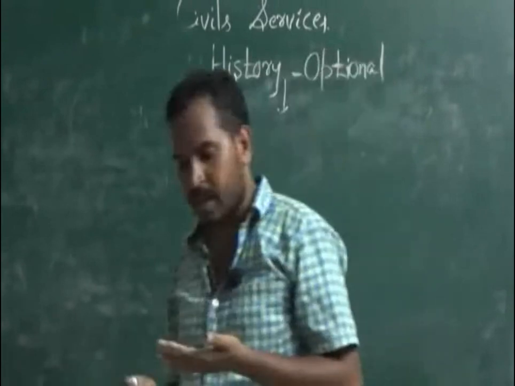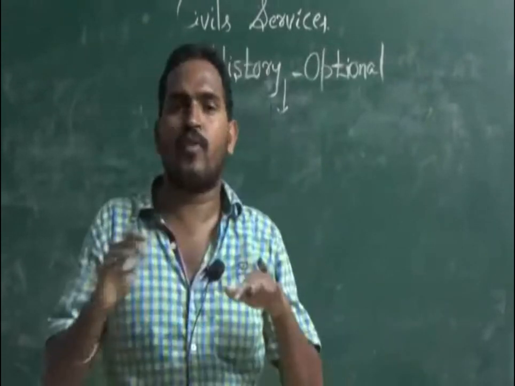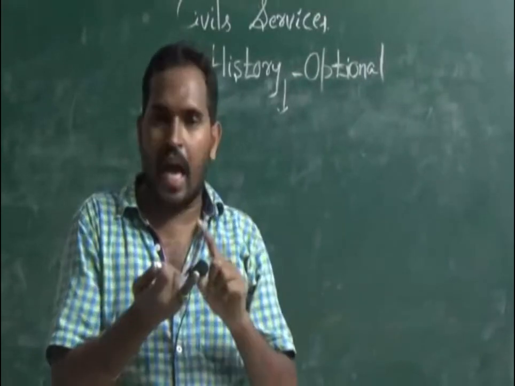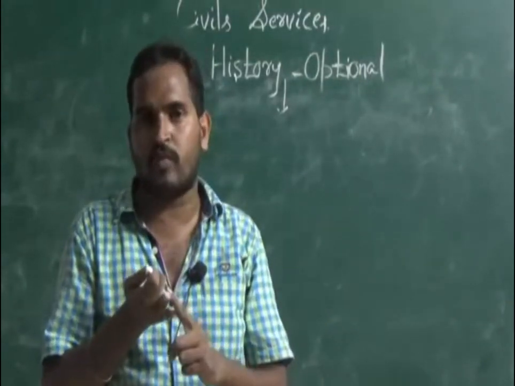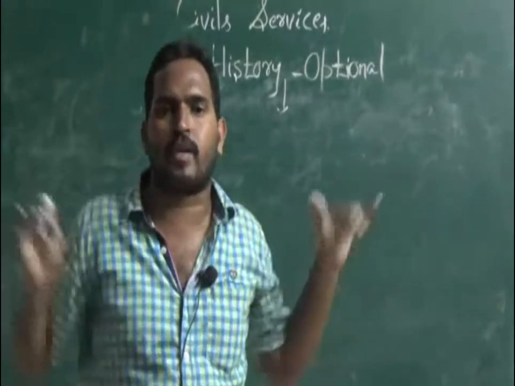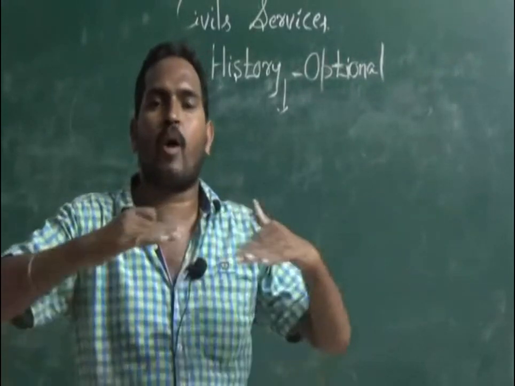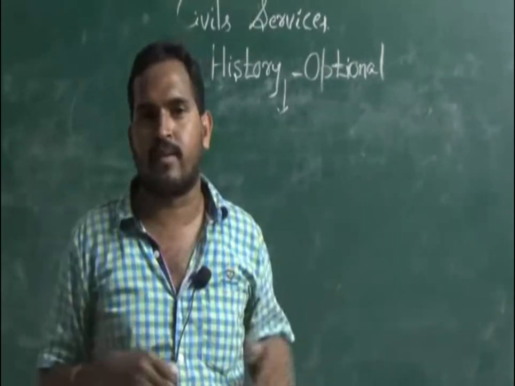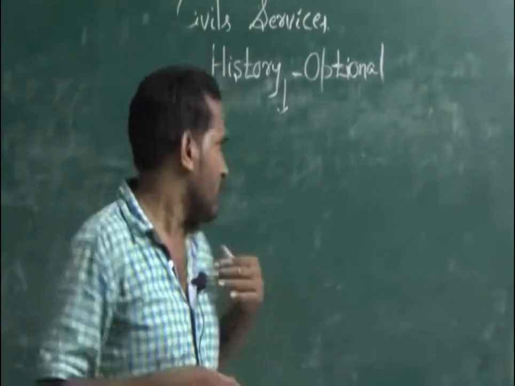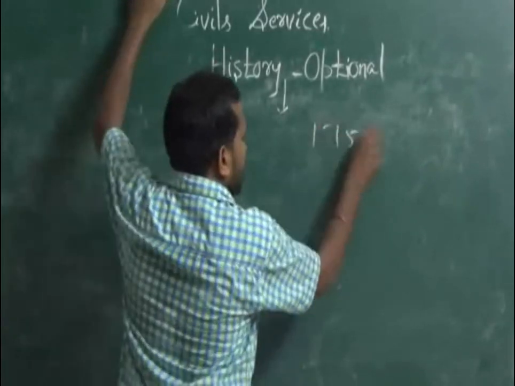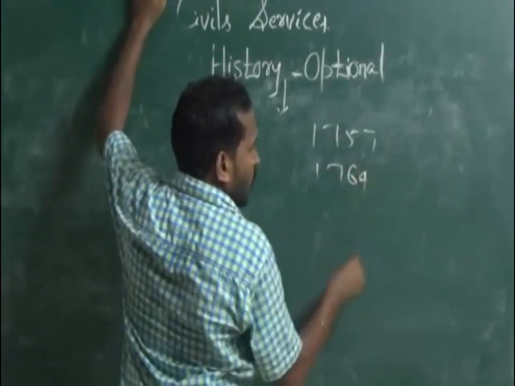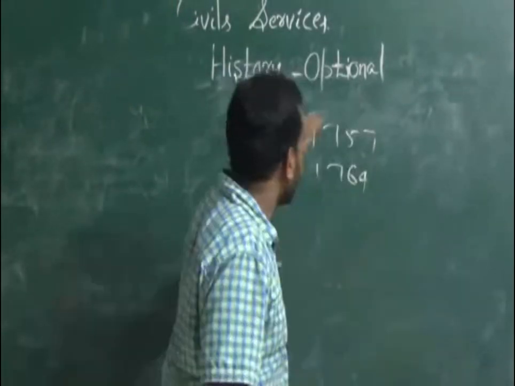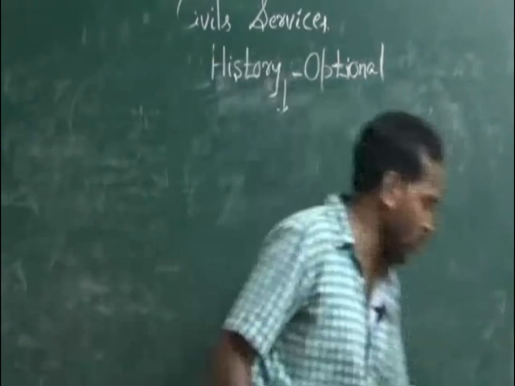Scoring in the history optional: learn every concept. That is what everyone will do, even the average and below average students. They will cover each and every topic. Up to here, all who are appearing for the exam are common. You will know everything: 1757, Battle of Plassey; 1764, Battle of Buxar. Everyone will know. But critical analysis, only the successful people will know.